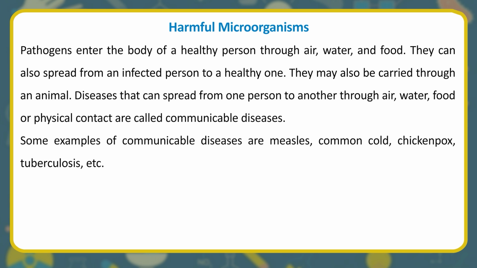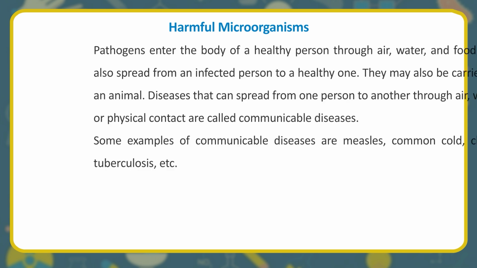Pathogens enter the body of a healthy person through air, water, and food. They can also spread from an infected person to a healthy one. They may also be carried through an animal. Diseases that can spread from one person to another through air, water, food or physical contact are called communicable diseases. Some examples of communicable diseases are measles, common cold, chickenpox, tuberculosis, etc.